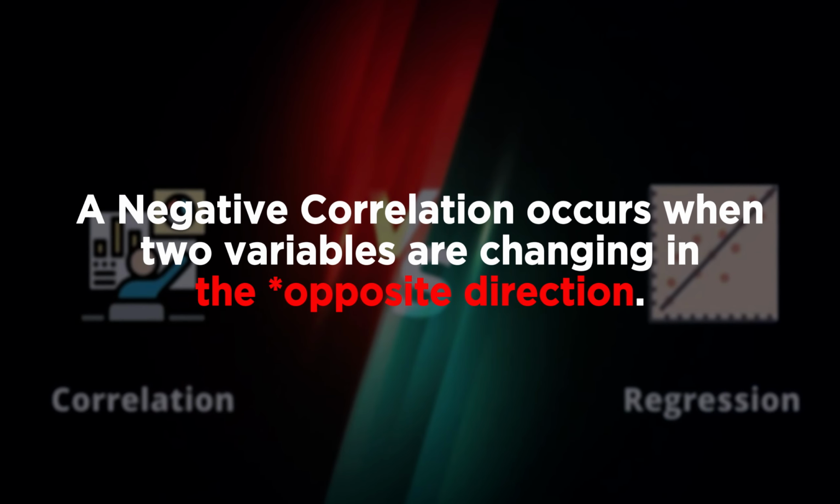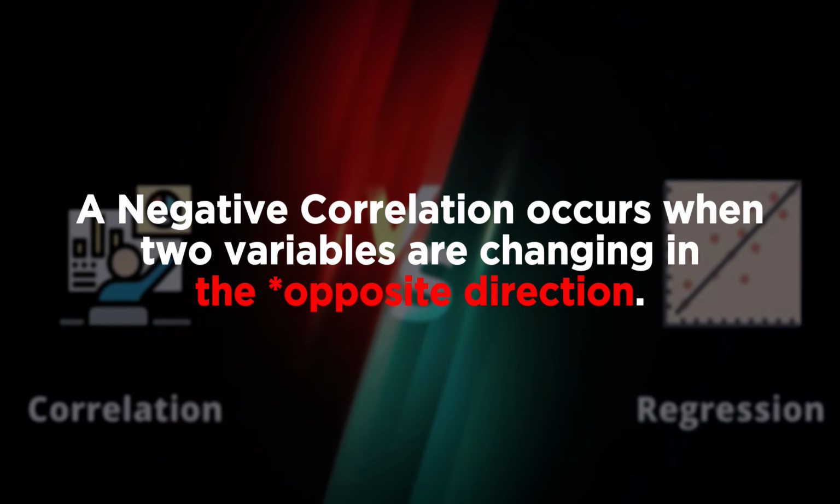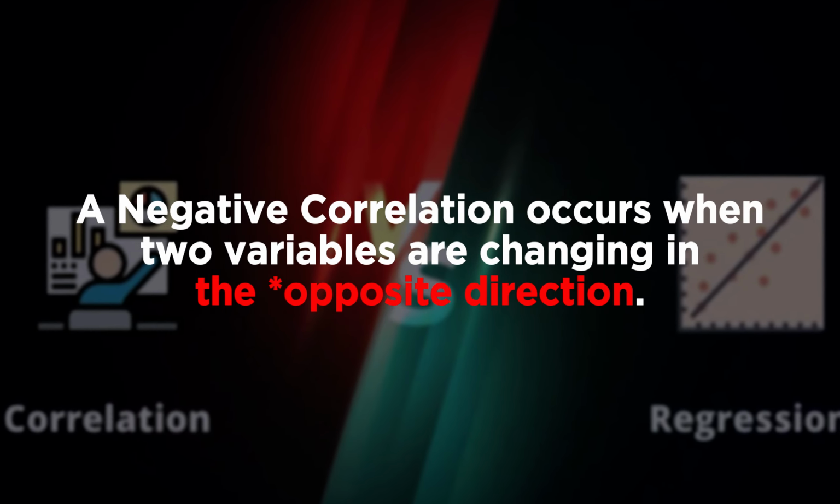Now, the next type of correlation that we are going to be talking about is the negative correlation, and it is just like the opposite of the positive correlation, in the sense that for negative correlation, the two variables are changing in opposite directions. What do I mean? It means that if one of the variables is increasing, the other variable is decreasing, or if one of the variables is decreasing, the other variable is increasing, and that is just it.